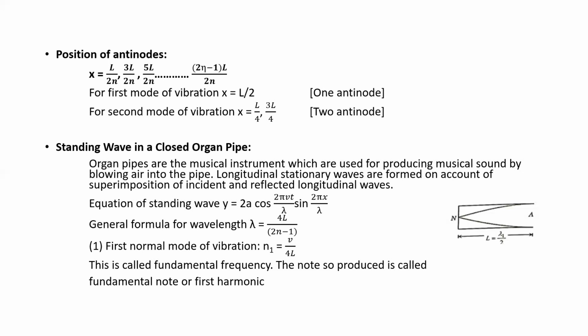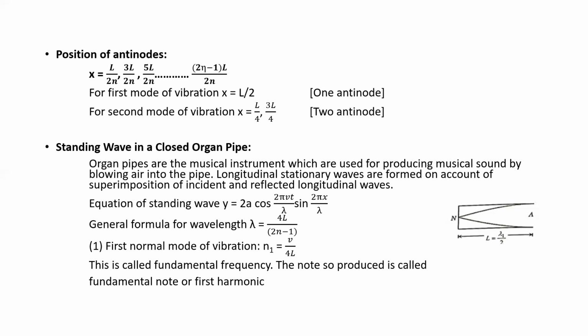See here, the equation of the standing wave is given by y is equal to 2a cos(2πvt/λ) sin(2πx/λ).